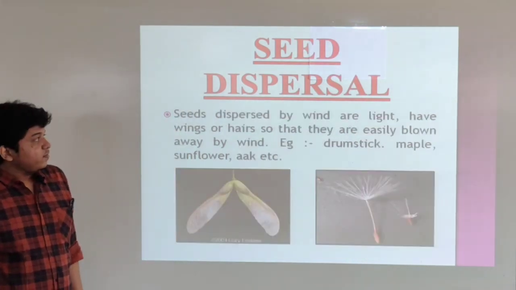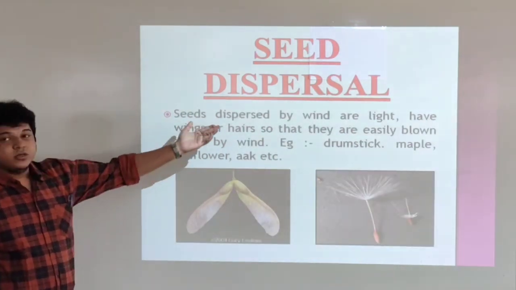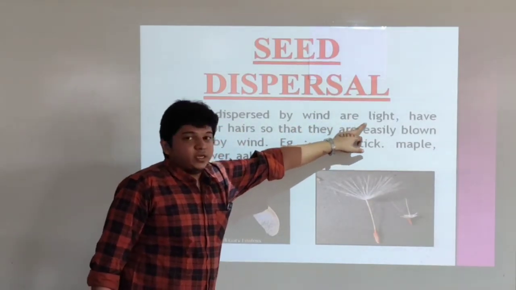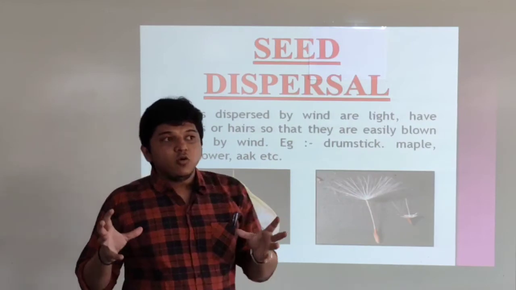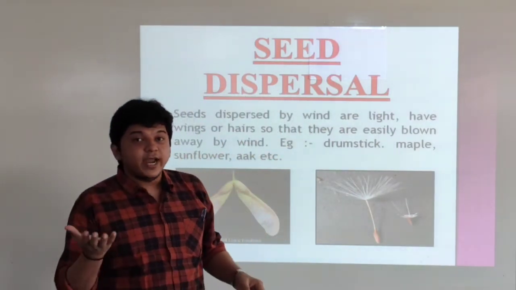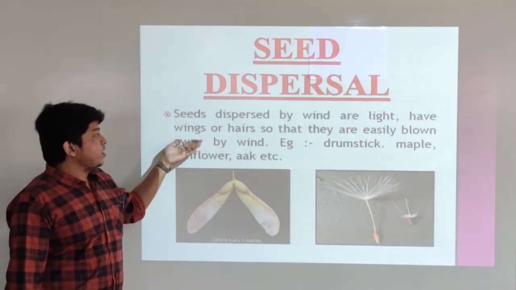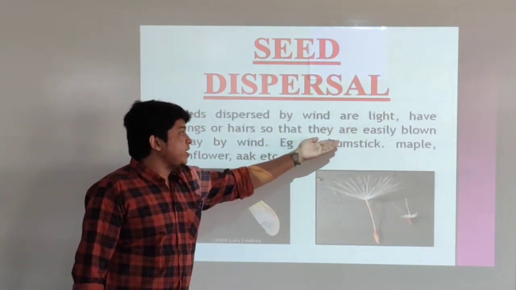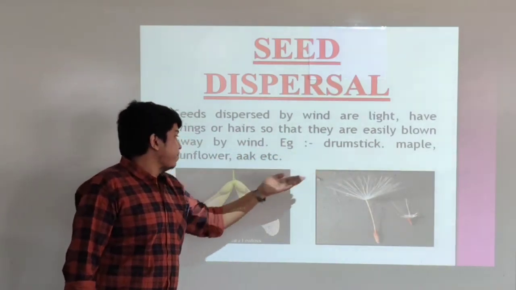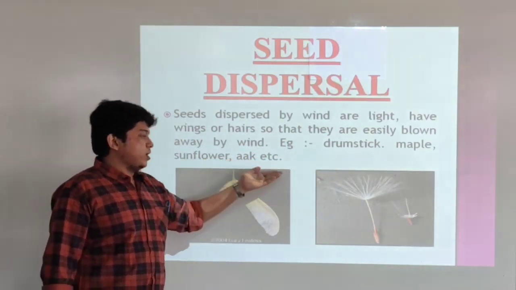First of all, we will look at seeds dispersed by wind. See, seeds dispersed by wind are light, means those seeds whose dispersal takes place using the wind are very much lighter in weight, and have wings or hairs so that they can easily be blown away by the wind. Example, drumstick, maple, sunflower and ak.